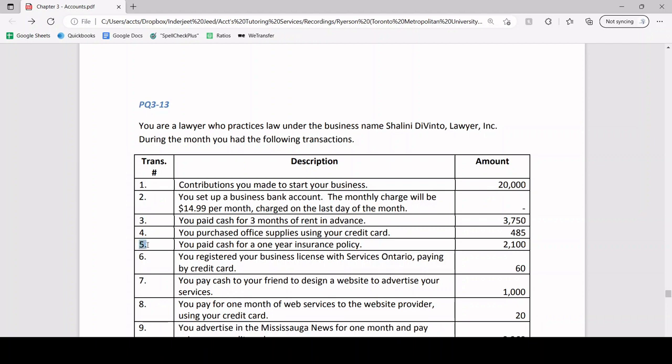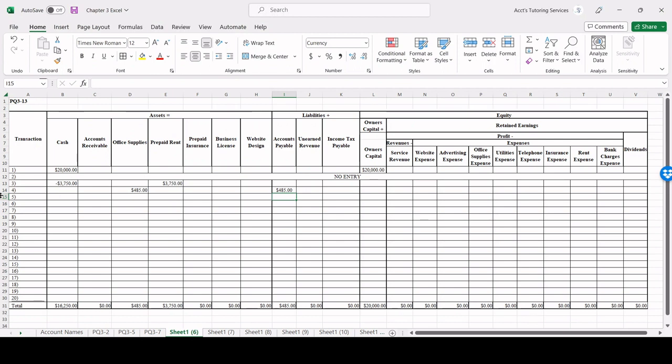Next, transaction number 5, you paid cash. Once again, we paid cash, right? So if it makes it easier for you, if you know that the first part is cash, let's update it right away. So we paid cash. If we pay cash, cash is being decreased because cash is leaving our personal pocket. We're not gaining cash, we're losing cash. So let's go in and decrease cash for 2100.